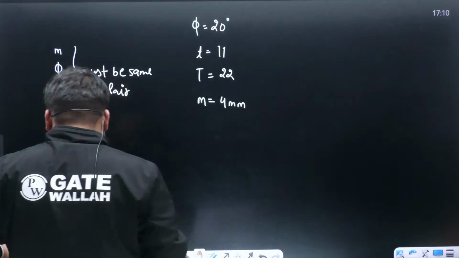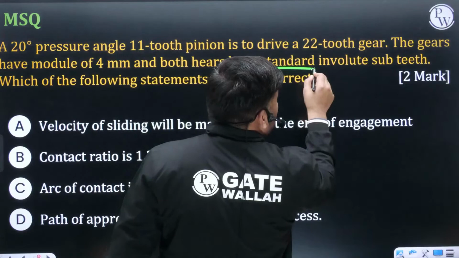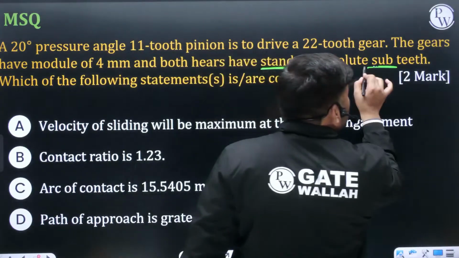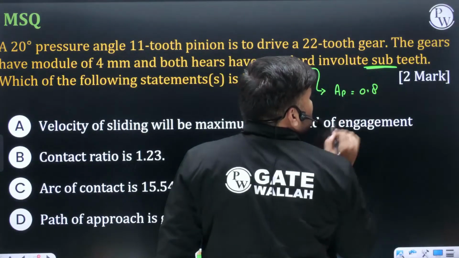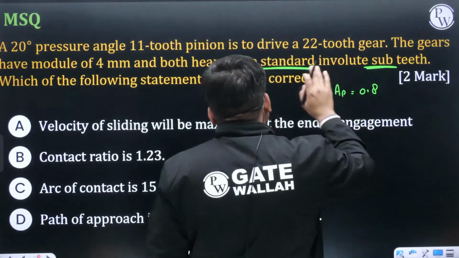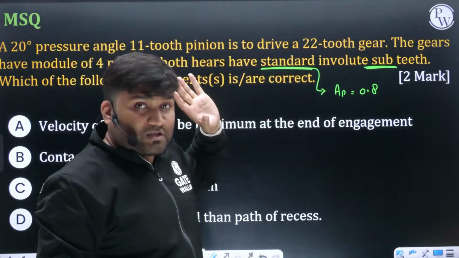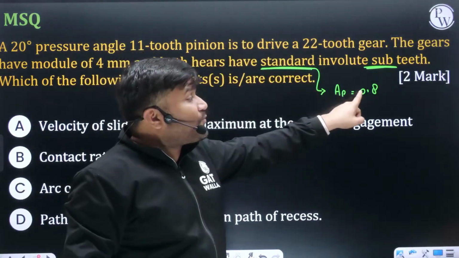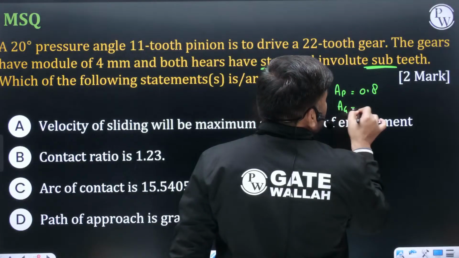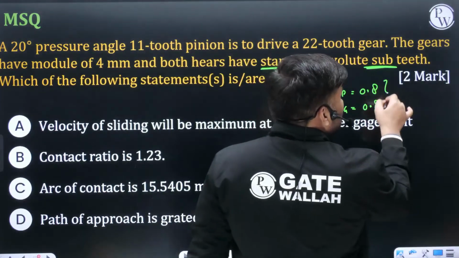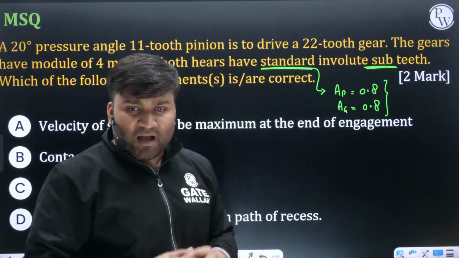So this language is going to play a very important role. Standard means the standard stubbing done, so the fractional addendum of the pinion is 0.8. For the gear, they have mentioned both gears have standard stubbing, so for the pinion they have provided 0.8 fractional addendum, and for the gear also, the value of AG is given as 0.8. Getting my point? Because these are the standard data, everybody must know this.